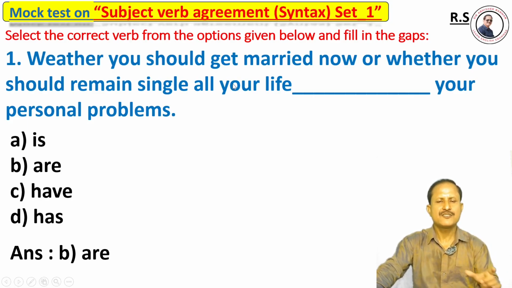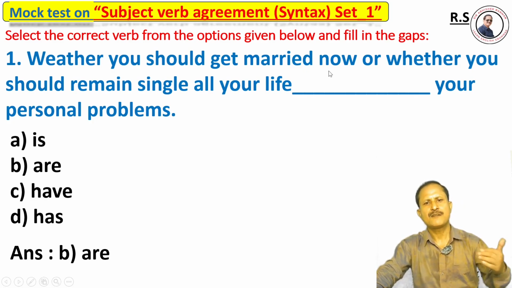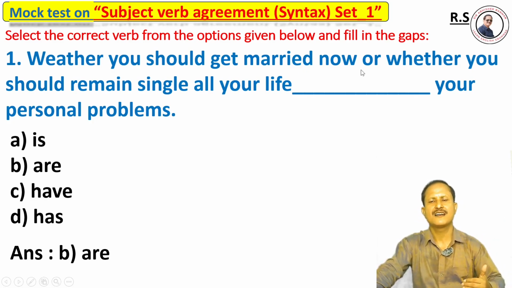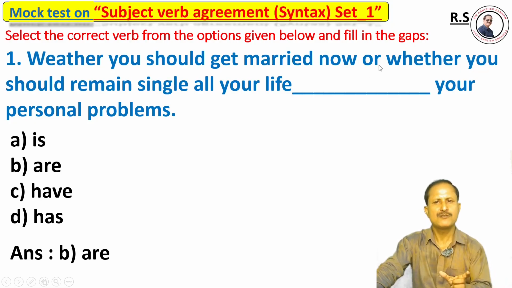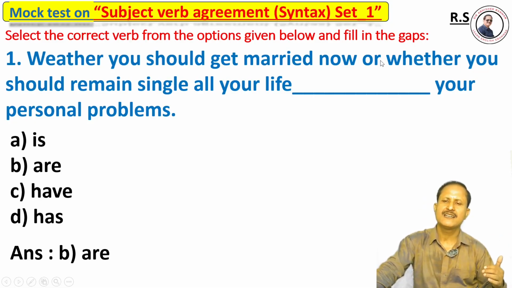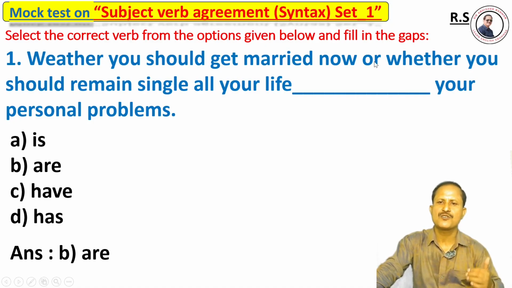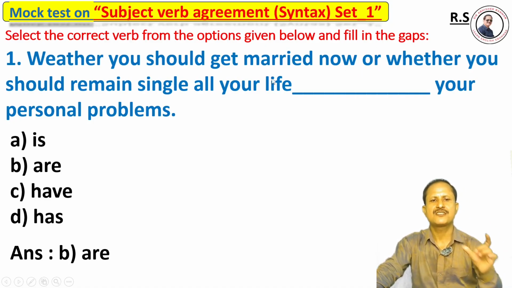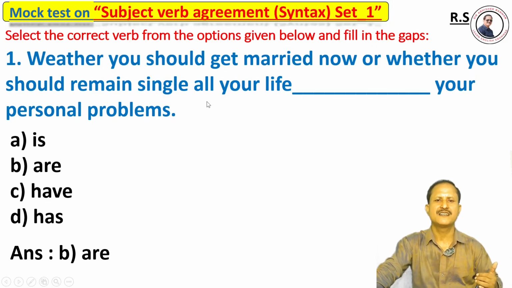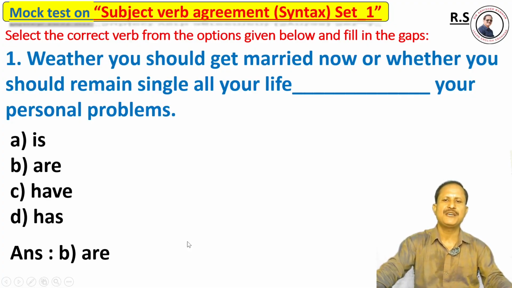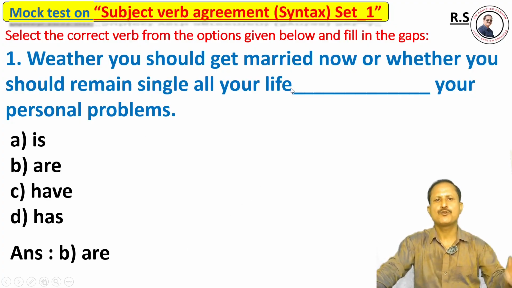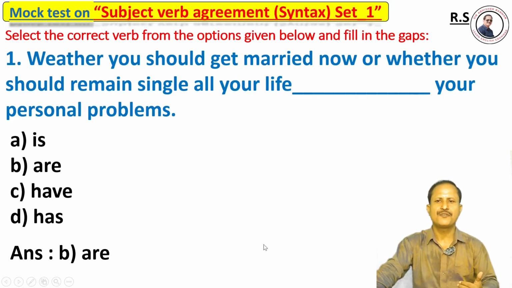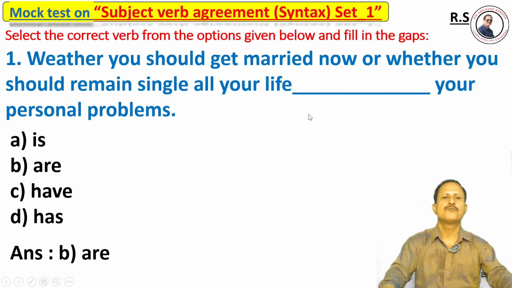Because this is a complex sentence. This is a compound sentence. If the subject of the sentence is compound or contains a coordinating conjunction, or, that sentence must agree with the plural form of the verb, and that's why the right answer is option B. Whether you should get married now or whether you should remain single all your life are your personal problems.